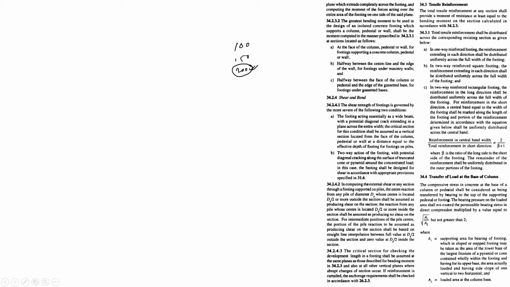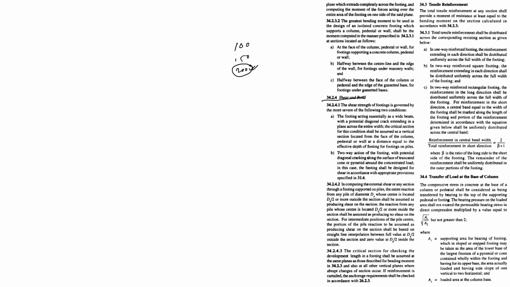Okay, that's it. The critical section is at the face of the column, pedestal or wall for footing supporting a concrete column, pedestal or wall; halfway between the center line and the edge of the wall for footing under masonry wall; and halfway between the face of the column or pedestal and the edge of the gusset base for the footing under gusset base. Shear and bond. The shear strength of footing is governed by the more severe of the following two conditions.